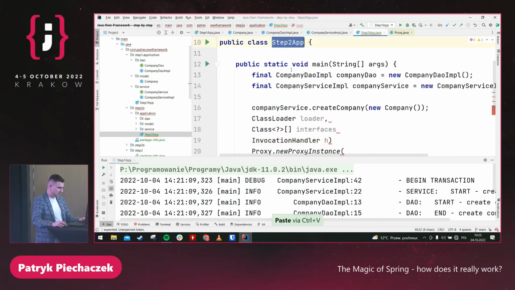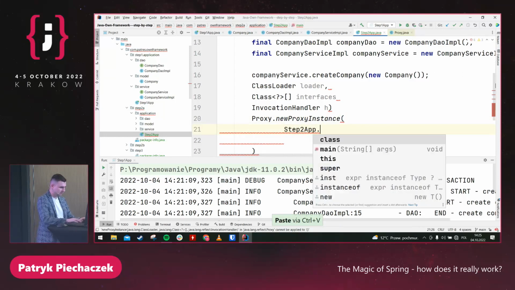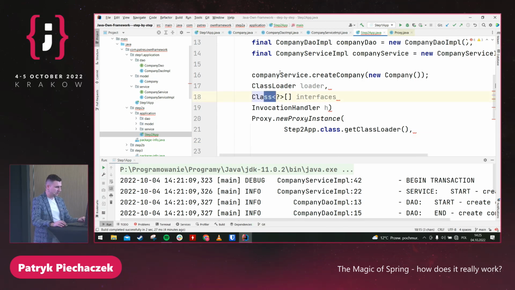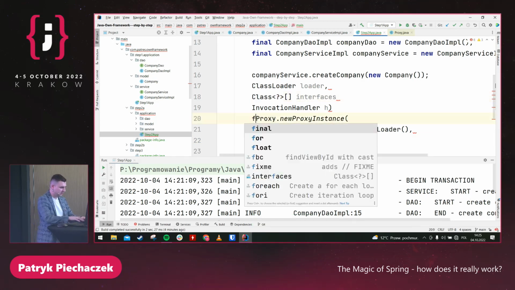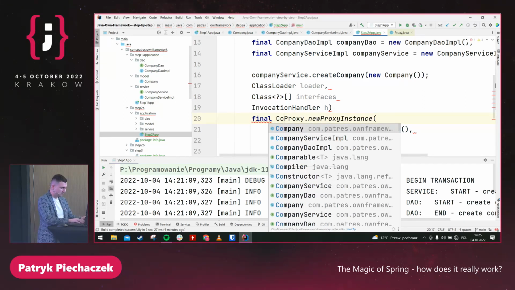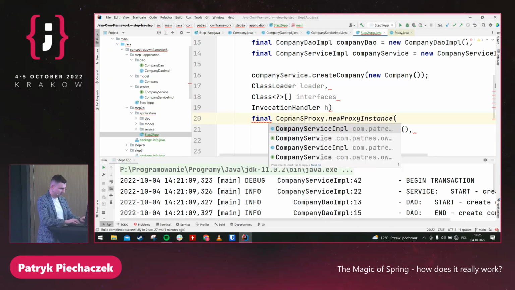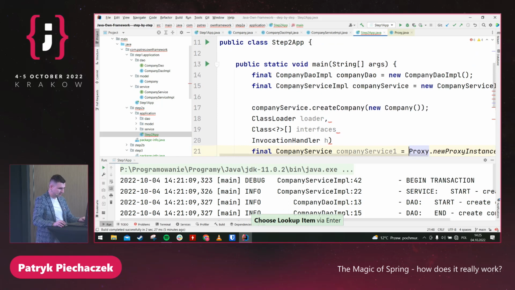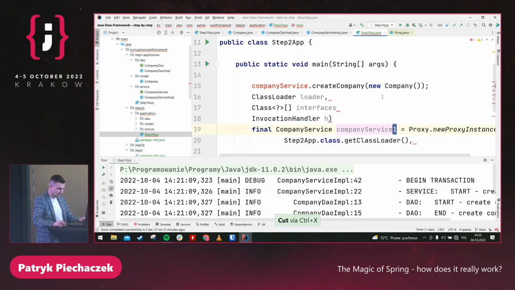The loader: we can take the loader from the main class, with getClassLoader. The second one is the array of interfaces. So I'm going to create a proxy for the interface CompanyService. I can remove the redundant code from this part.